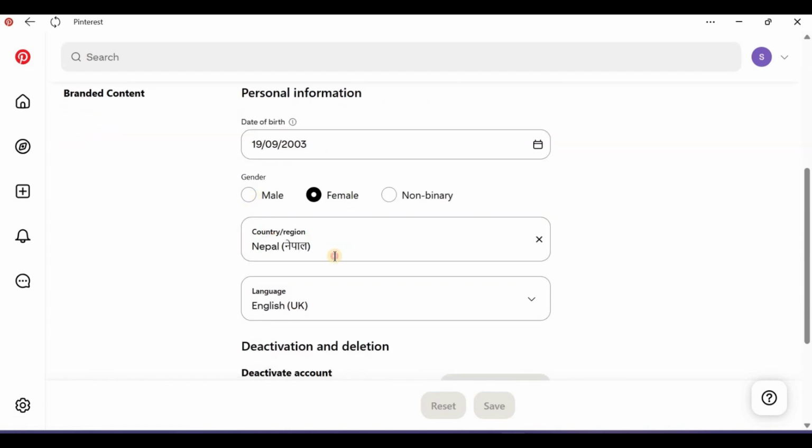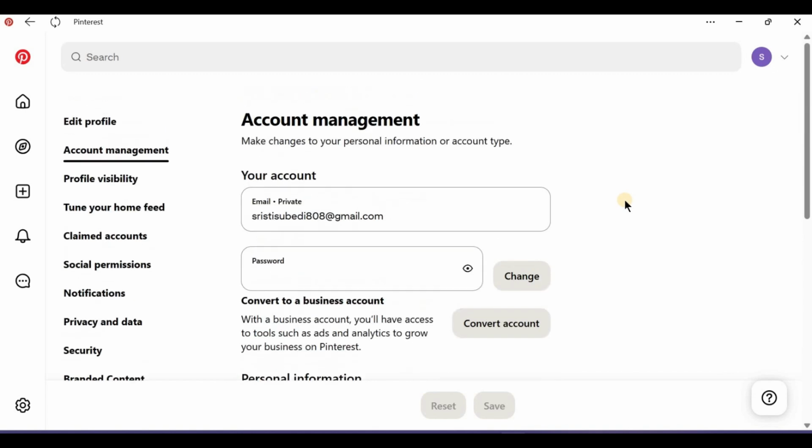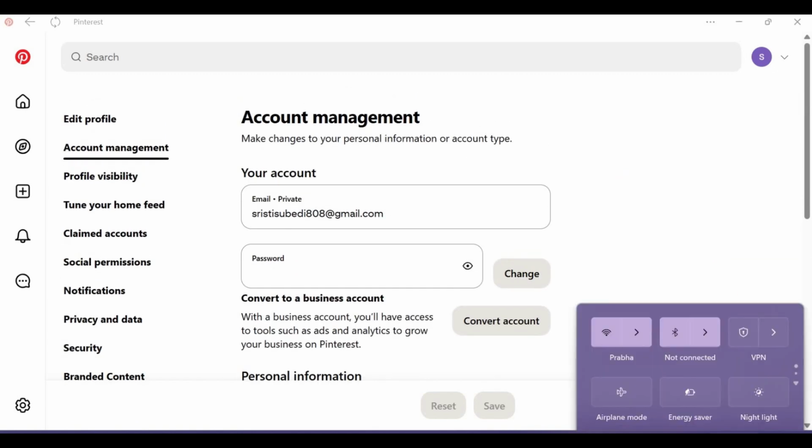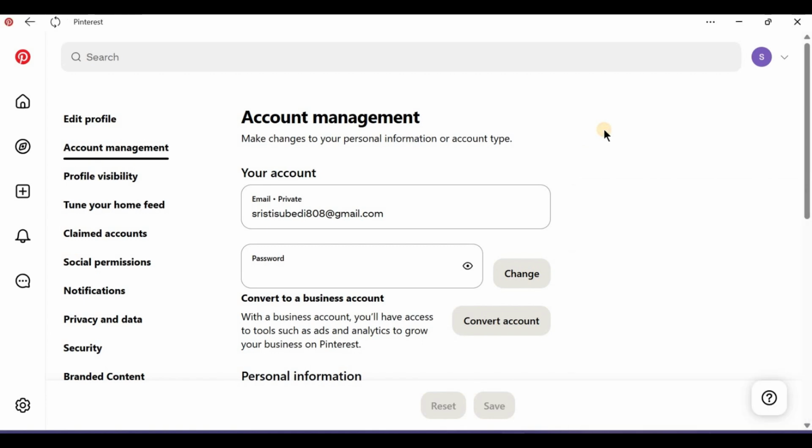Ensure that your Pinterest app is up to date. App updates often fix bugs or compatibility issues, including problems with audio. Switch your internet connection. Sometimes a poor or unstable connection can cause the audio to not load properly. Try switching between Wi-Fi and mobile data and see if this helps resolve the issue.